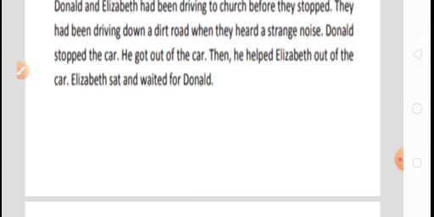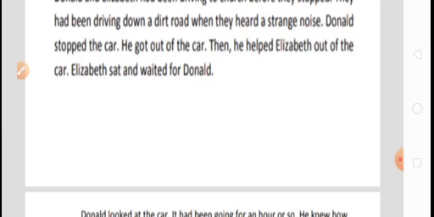So, what is the rule? We know that subject, then V2, and then object. If this sort of rule is there, then it will be known as past simple. So the third sentence is in simple past tense. Now, fourth sentence. He got out of the car.